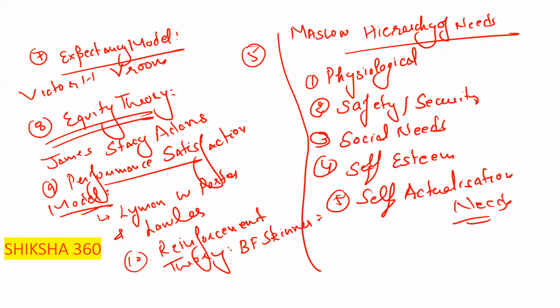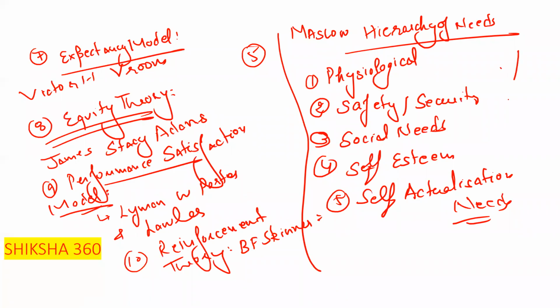These are Maslow's hierarchy of needs. This is the sequence: this is the 1, this is the 2, this is the 3, this is the 4, this is the 5. In this way, basically it has to be fulfilled.